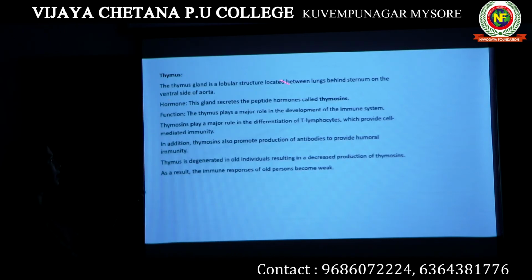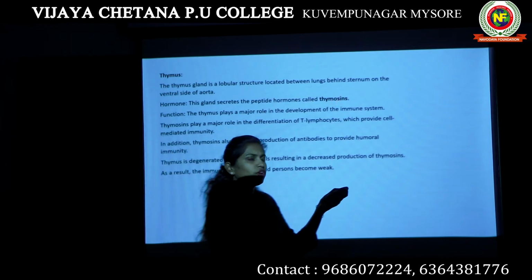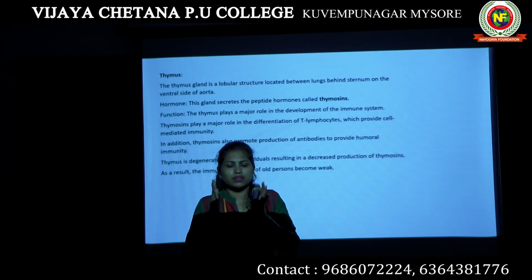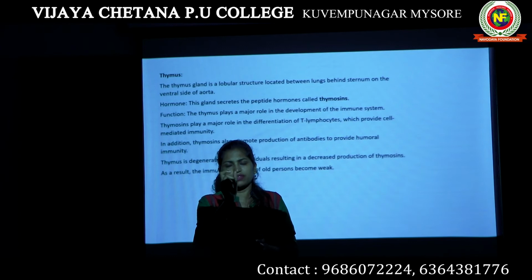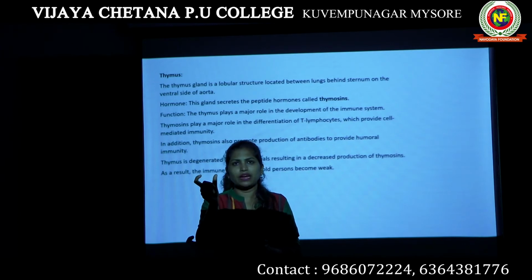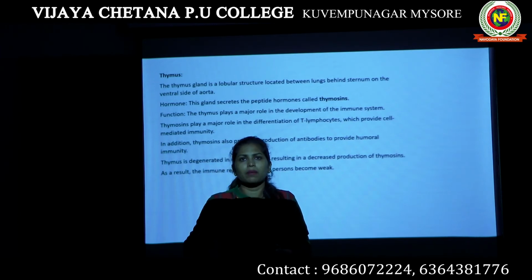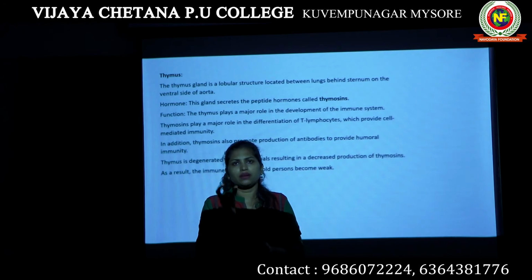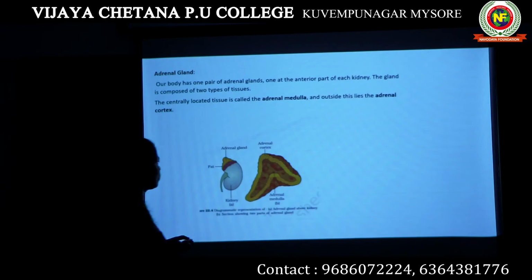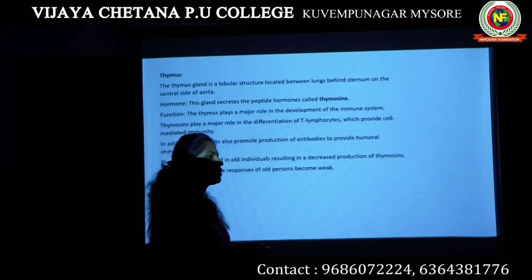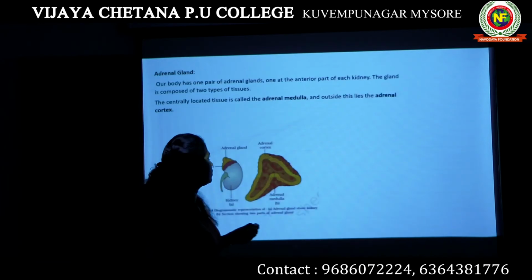Then the thymus gland, which produces a hormone known as thymosin. Thymosin is very important for our immune system. The thymus gland is a gland where the T lymphocytes come and differentiate. That is the reason it is named T lymphocyte, because these lymphocytes come and mature or differentiate in the thymus gland. They are very important for our immunity, both cell mediated immunity and humoral immunity.